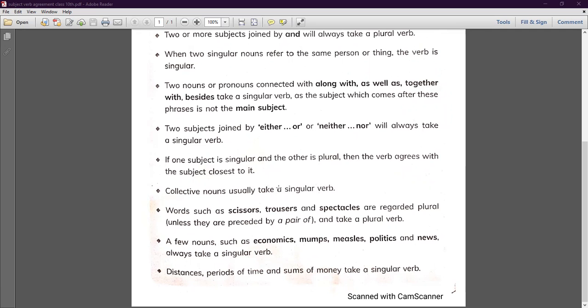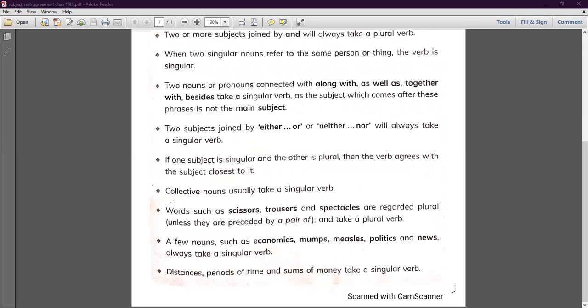Now, words such as scissors, trousers, spectacles are regarded as plural. There are some words like scissors, trousers, spectacles. Now how will we use them? They are going to be regarded as plural. And when they are regarded as plural, we will take plural verbs. But when we use pair of with it, pair of scissors, pair of trousers, pair of spectacles, then what will we take with it? Singular, because once we use pair of, it becomes singular.